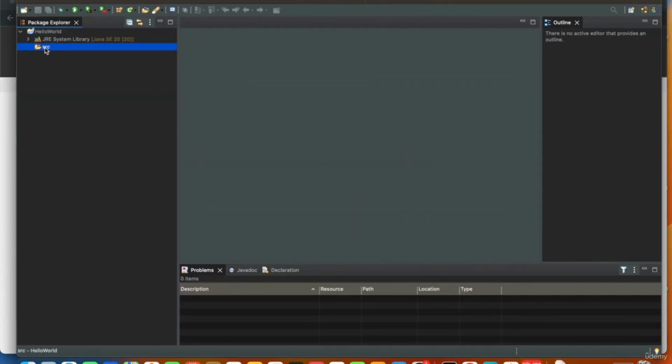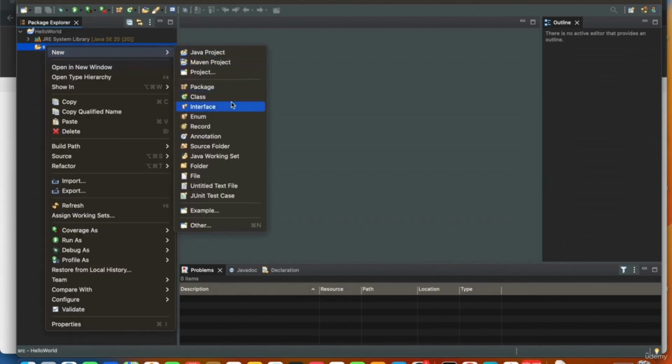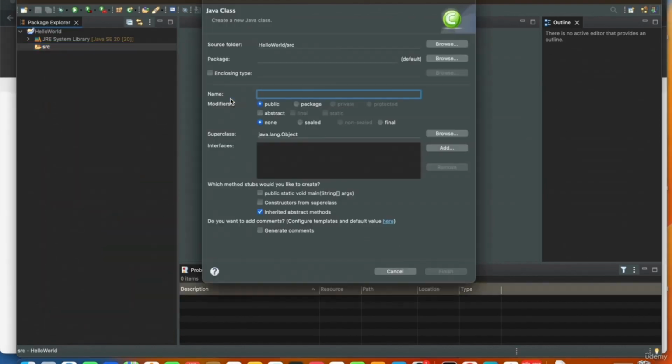This is an src folder where all my source code will be present. So I'll go ahead and click new, create a new class, which will be in the package, say com.tutorials.tutorial.java, and I want public static void main, which is the starting point of a Java application.